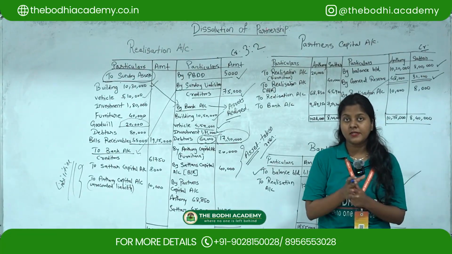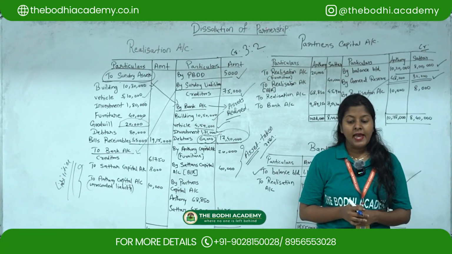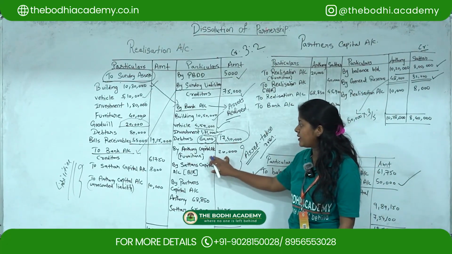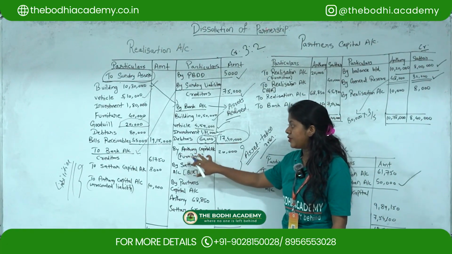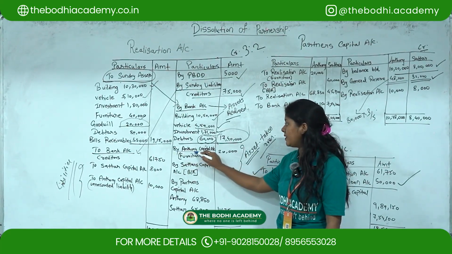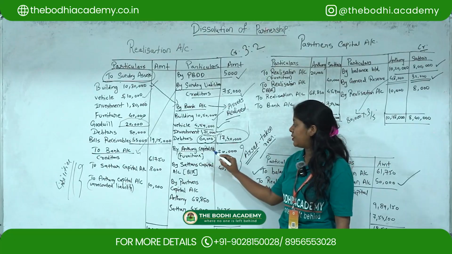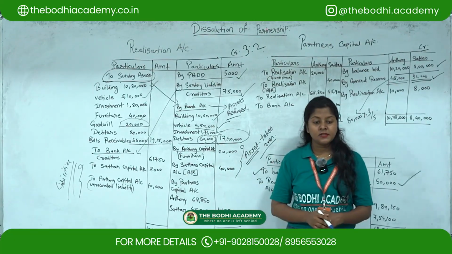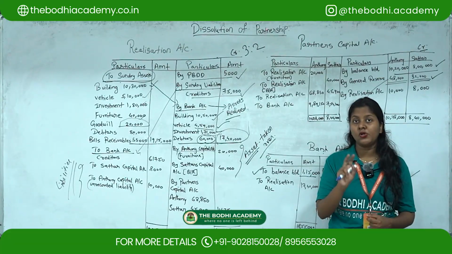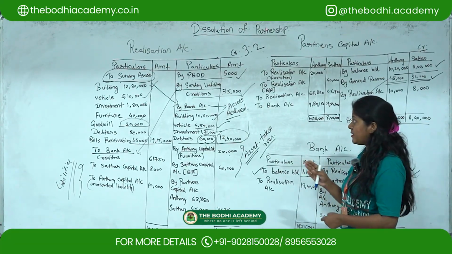Now the next information they have given is Anthony took away furniture for rupees 20,000. Furniture, who took it? Anthony took it, right? So you have to write down under this head, by Anthony's capital account, furniture as 20,000. Next, as I told, additional information has two effects. Adjustment has two effects.